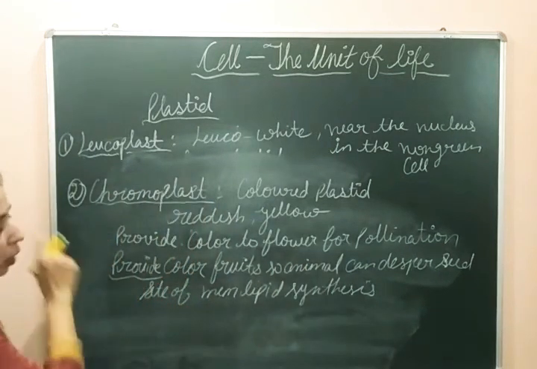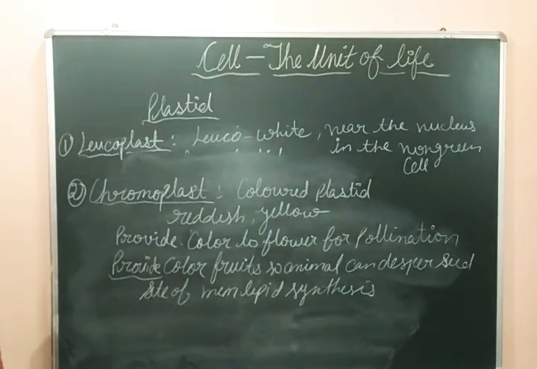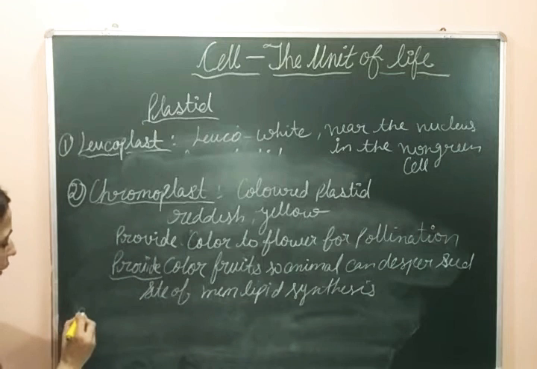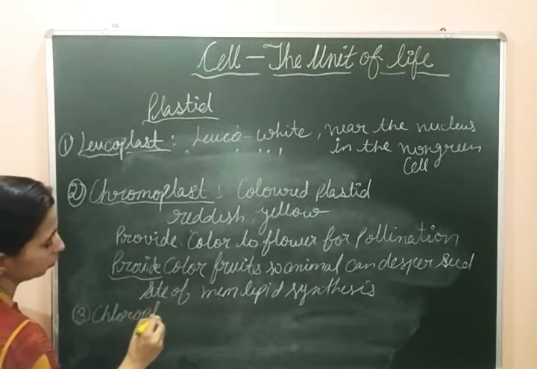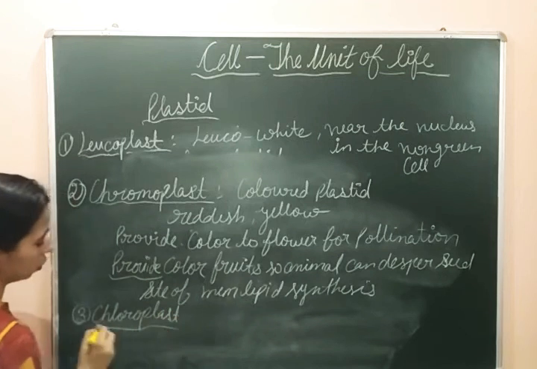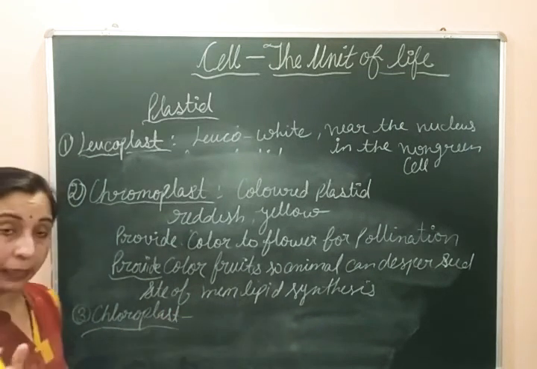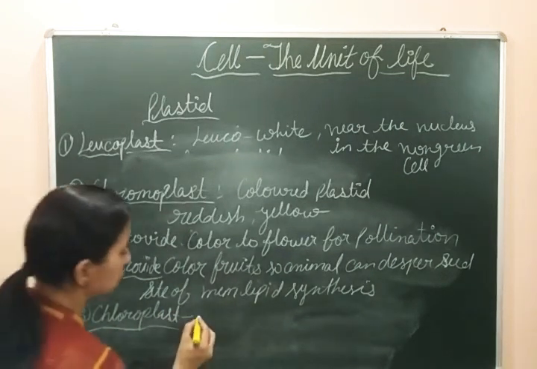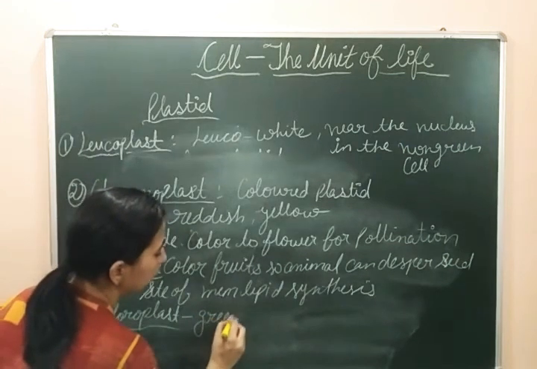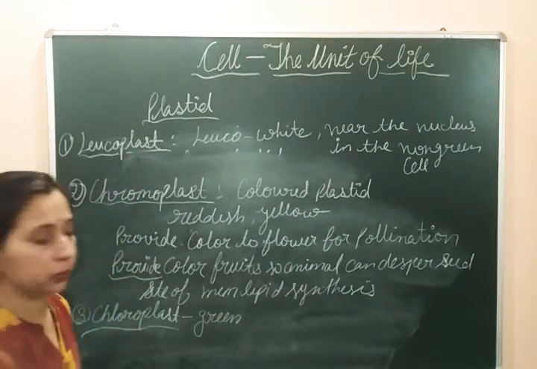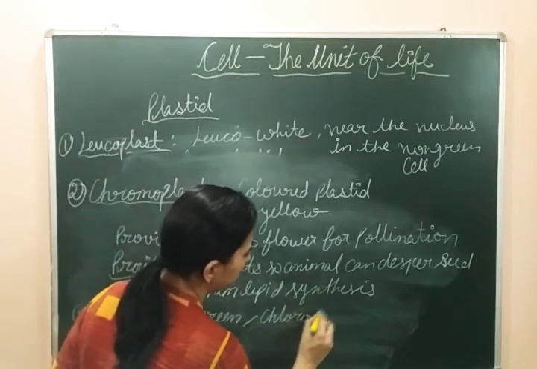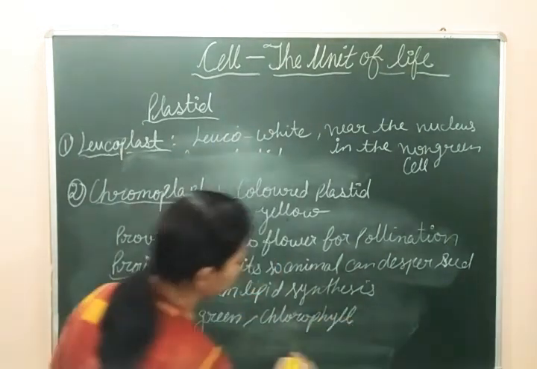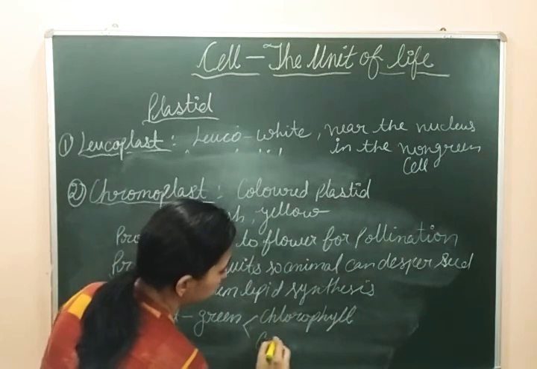Okay. Now let's take an example of the third type of the plastid. The third type of plastid is the chloroplast. Chloro, again this is the green color plastid. This plastid has the green color due to the presence of chlorophyll pigment. Chlorophyll pigment will be present here, and with the chlorophyll they have carotenoids also.